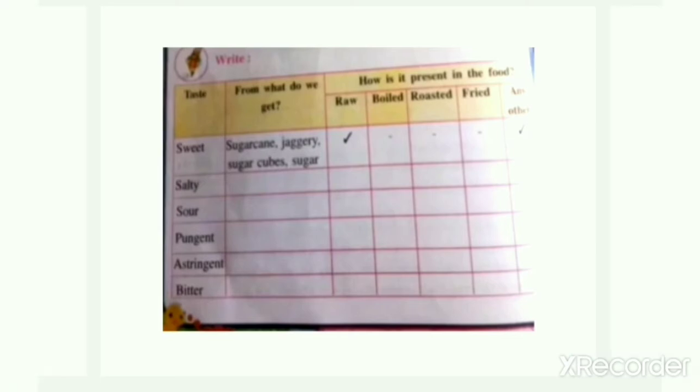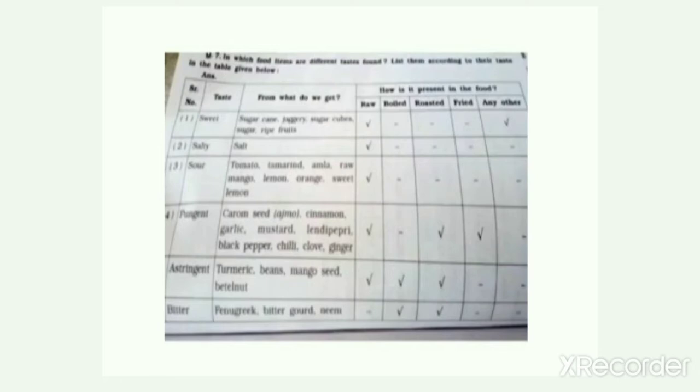Yes, sweet is present in sugar cane, jaggery, sugar cubes, sugar and ripe fruits. Children, this sugar is present naturally in some fruits like chiku, banana, etc. Jaggery, sugar cubes and sugar are present in our food in raw form, and when we mix these things with some more ingredients they taste sweet.